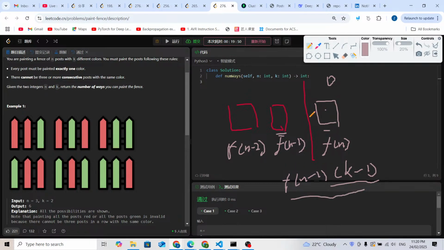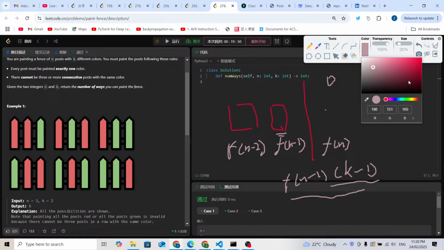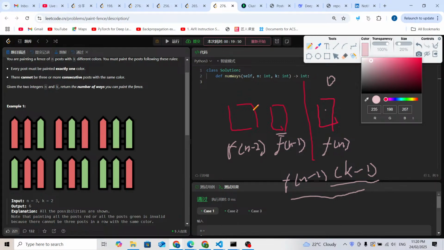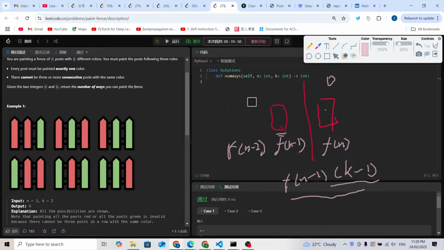Now, the condition is, what if we paint the same color red? So what if we paint the same color red here? If we paint the same color red, this means this color is the same as the neighboring color, but this color must be a different color. Maybe we make it white. So this one is going to be a different color. But how can we calculate it? So it's going to be 1 times, because it is the same color red.